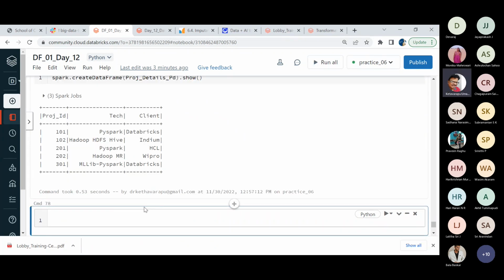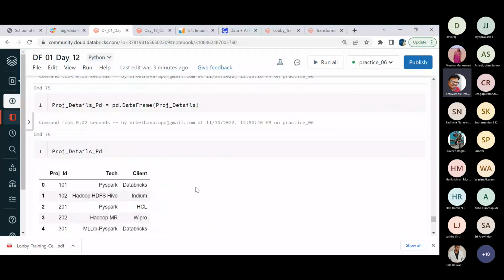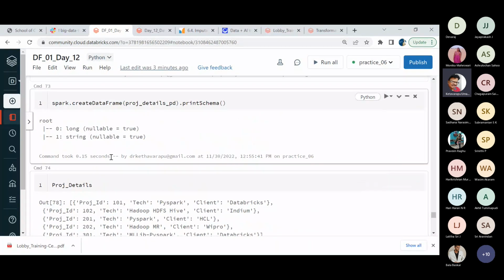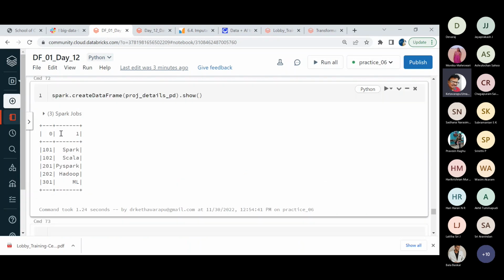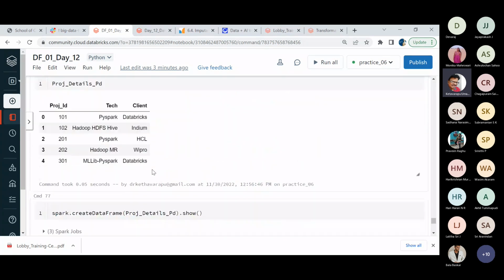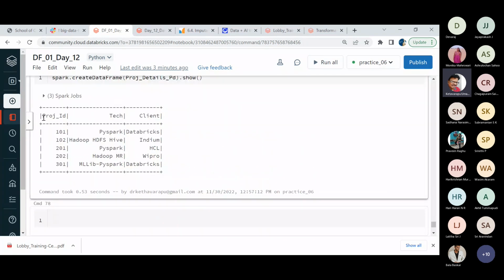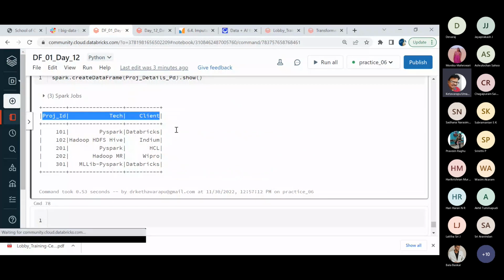So I just want to view the content. Okay, you can easily observe, friends, no matter which kind of data, in this case as 0 and 1, it's quite odd to see that. Either you need to explicitly mention the schema or you should adjust with these things. But if you observe this example, there is no 0, 1, 2 kind of thing.